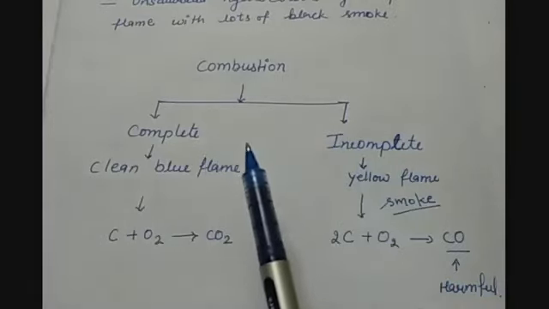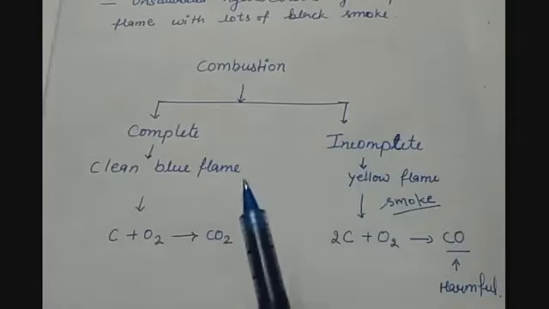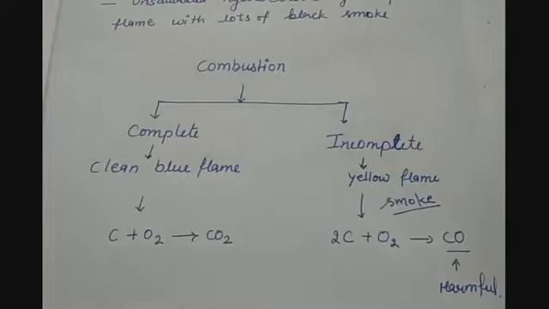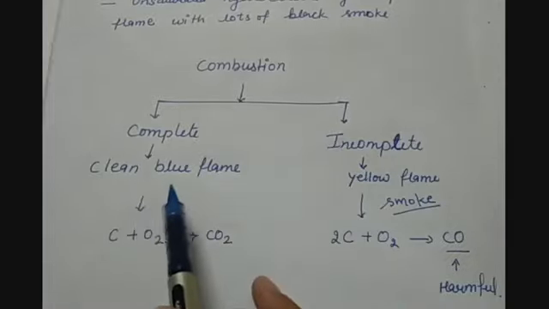Complete combustion is the chemical reaction in which the reactant is reacting with the sufficient amount of oxygen, or you can say the reaction in which sufficient amount of oxygen is provided. Here no residue remains after the reaction and the clean blue flame is produced.